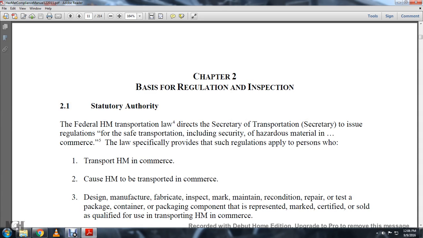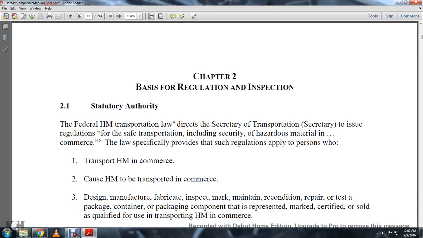2.1, Statutory Authority. The Federal Hazardous Material Transportation Law directs the Secretary of Transportation to issue regulations for the safe transportation, including security, of hazardous material in commerce. The law specifically provides that such regulations apply to a person who: 1, transports hazardous material in commerce; 2, causes hazardous material to be transported in commerce; 3,